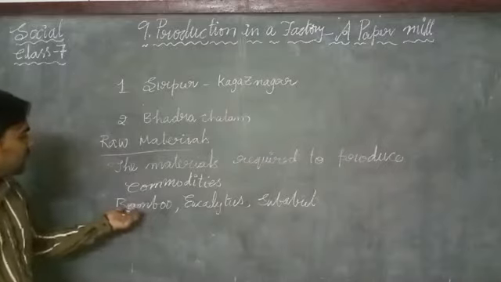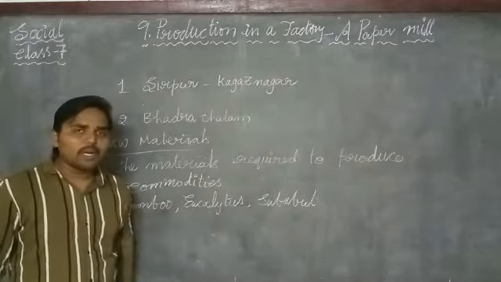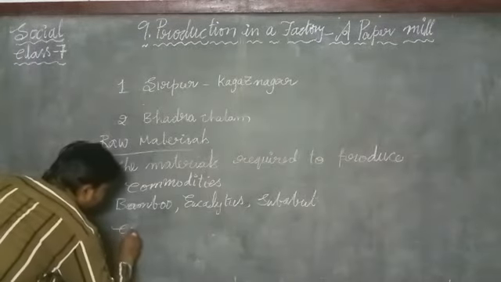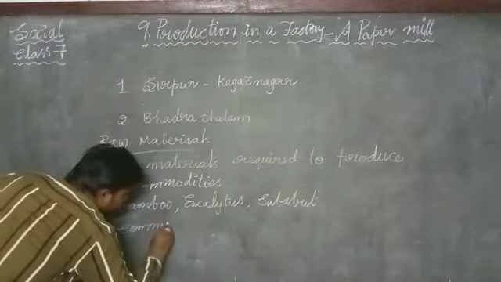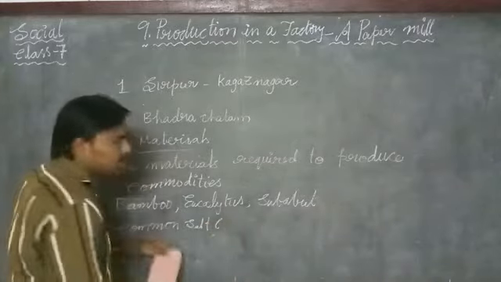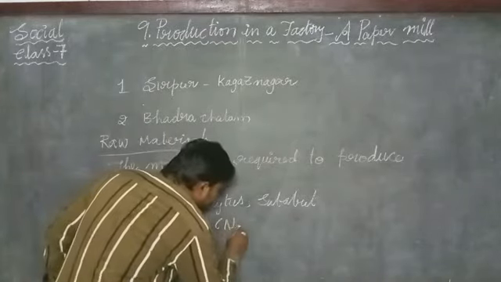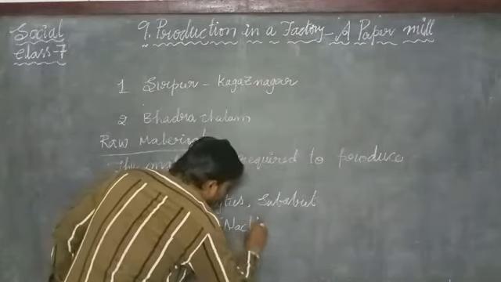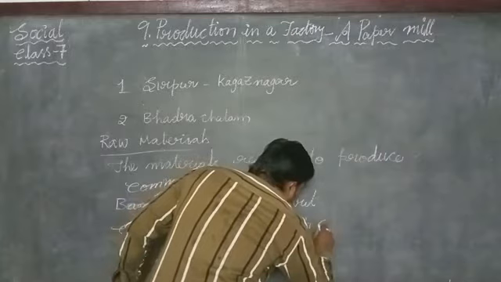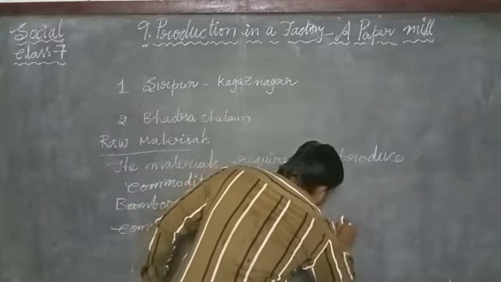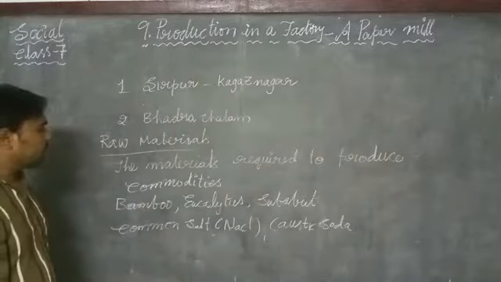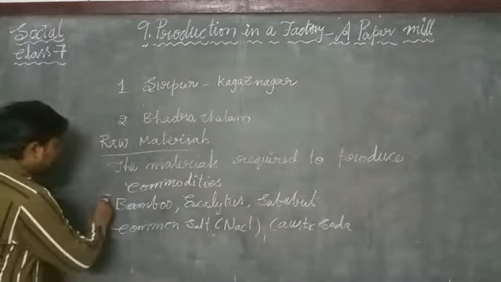Along with the bamboo, eucalyptus and subabul trees, the chemical raw materials are common salt, whose chemical formula is NaCl, and caustic soda.